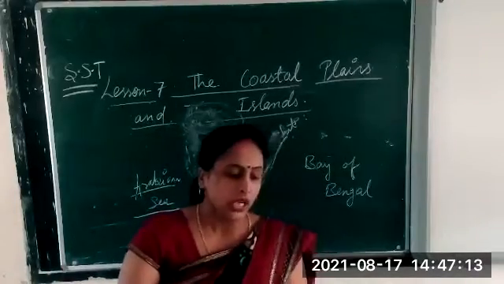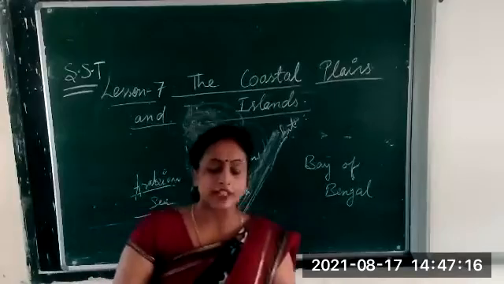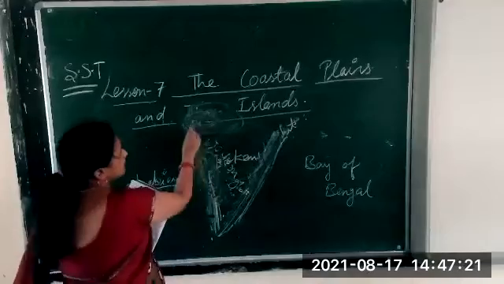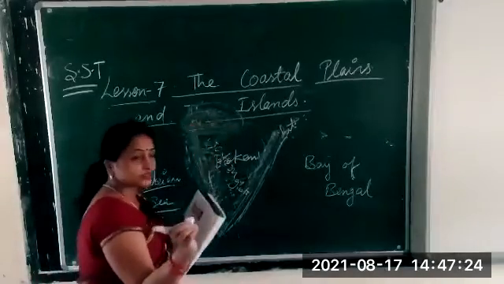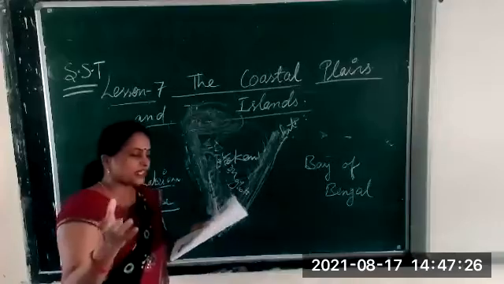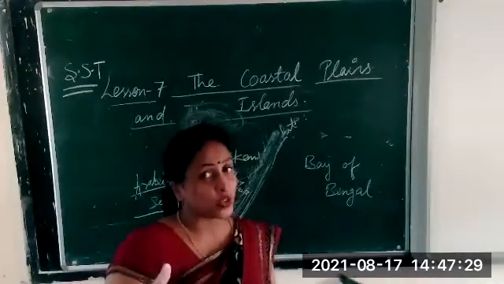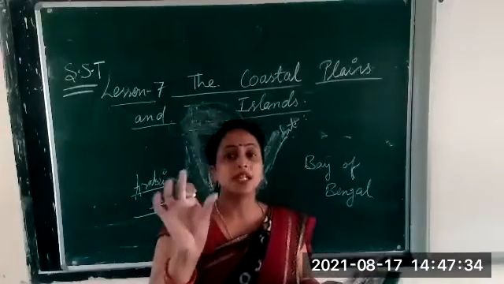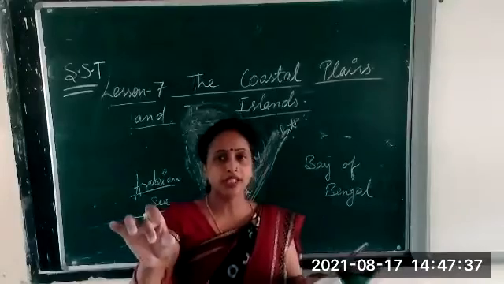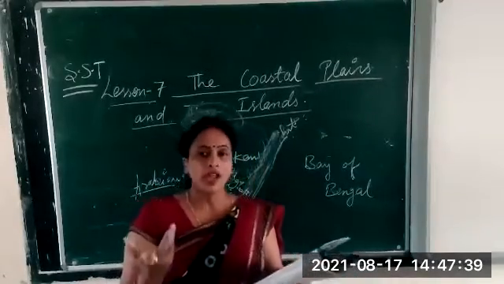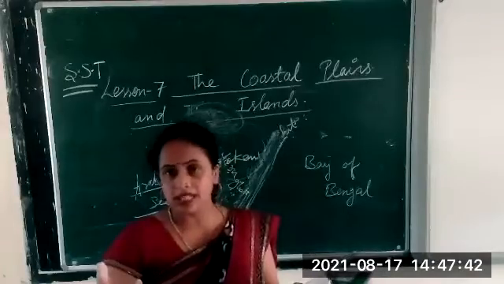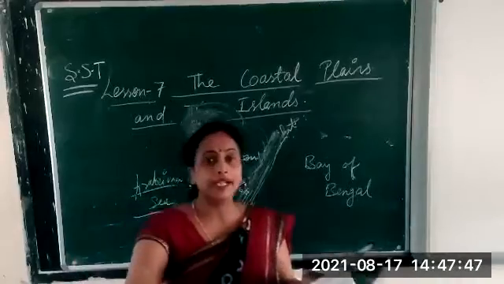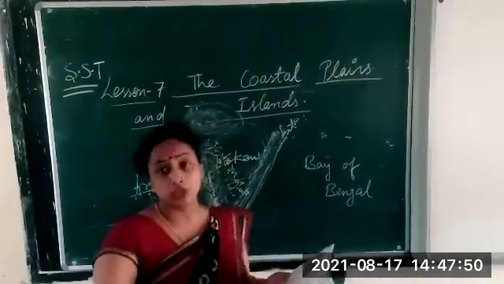Clear? Now, the north of the western coastal plain has two major rivers. The northern part of the western coastal plain is what we call the Gujarat coast. What are the two rivers which flow over there? You can see in the map, Narmada and Tapi. Are you able to see them? Carefully see in the map. In the Gujarat coast you can see the Narmada and Tapi rivers. These are the two major rivers which we find in the north of the western coastal plain.